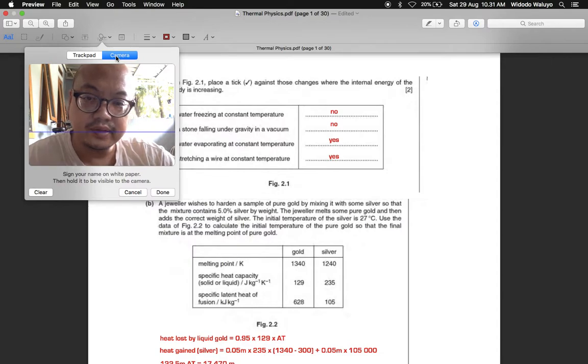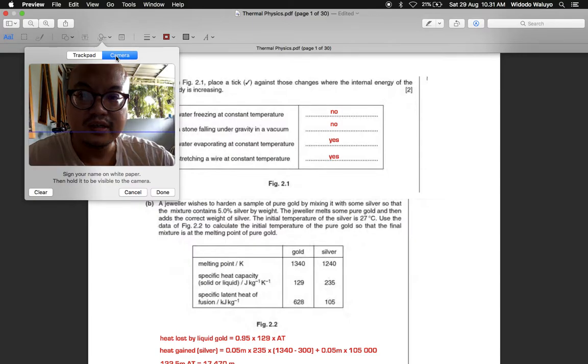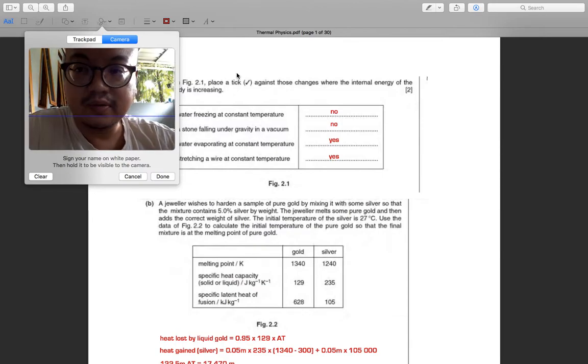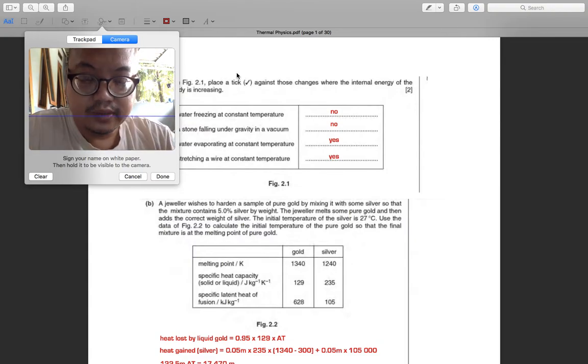Yes, hello everyone. This morning, I want to share with you again how to solve some questions regarding thermal physics, for grade 12 A level. I have some solved questions from this worksheet. Okay, let's continue how to solve these questions.